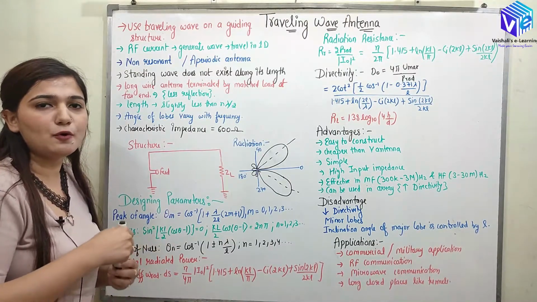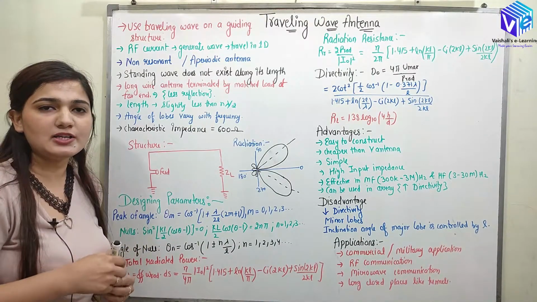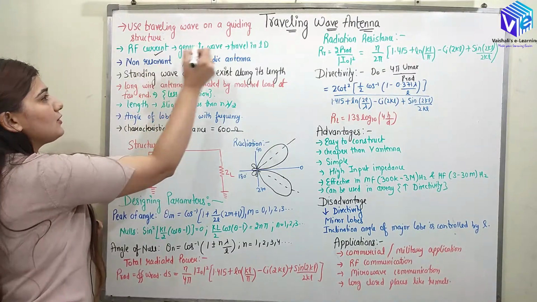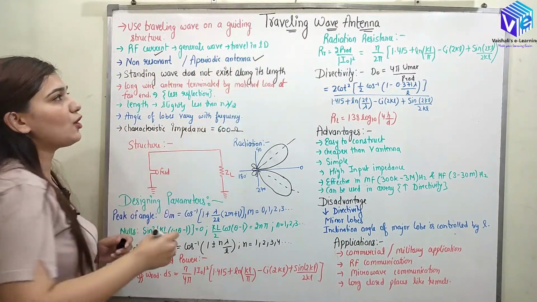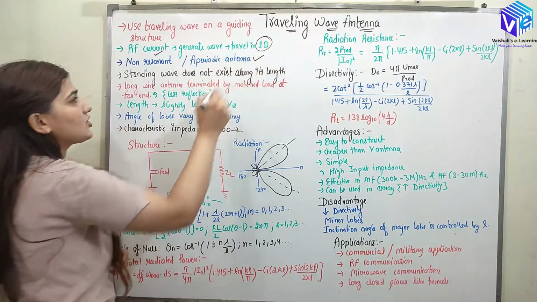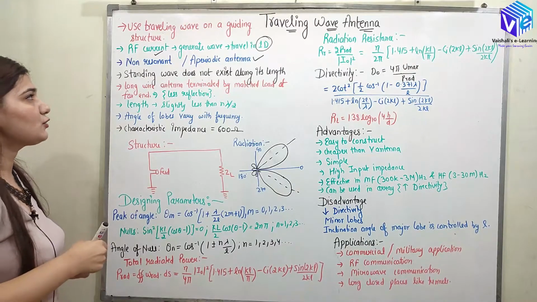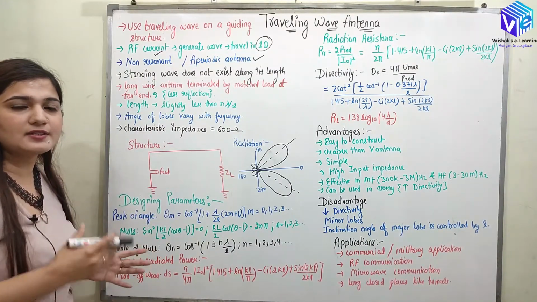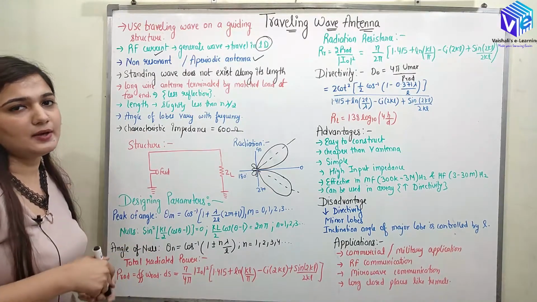So here we won't have any resonant condition, or it is aperiodic in nature. It is non-resonant and aperiodic because the generated wave travels in one direction only, right? It operates on the radio frequency current, and this is how it generates the waves, right?